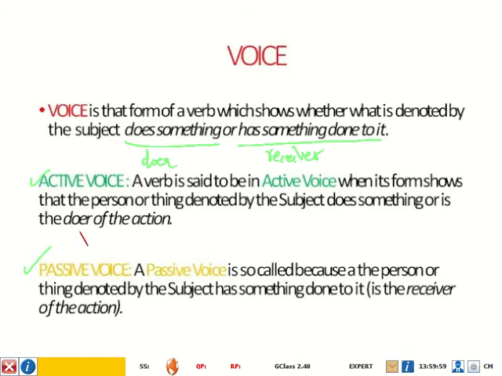Now, what is active voice? A verb is said to be in active voice when its form shows that the person or thing denoted by the subject does something or is the doer of the action. Okay, so a passive voice is so called because a person or thing denoted by the subject has something done to it.